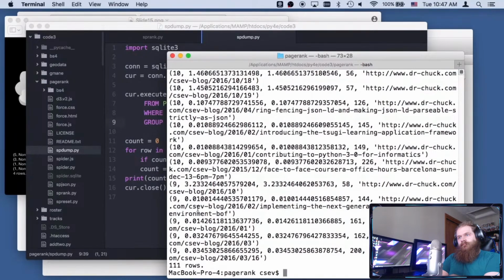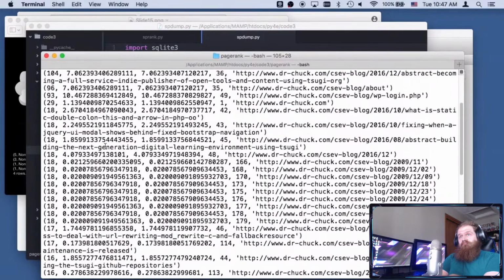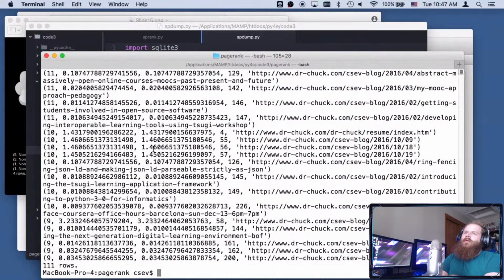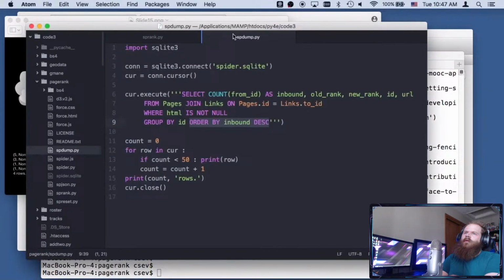spdump.py, and you just test to make sure that it looks right to you. And so here is the number of inbound links. That's my blog that has the most inbound links, followed by my uncategorized, whatever that is. And these are the number of inbound links within my own blog somehow. I don't know, because this is not looking at the whole internet at all. So there we go. That's SP dump, pretty straightforward.